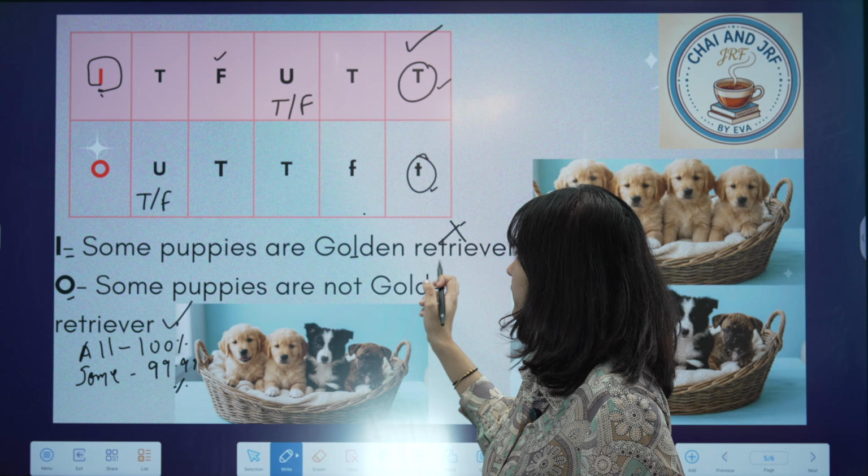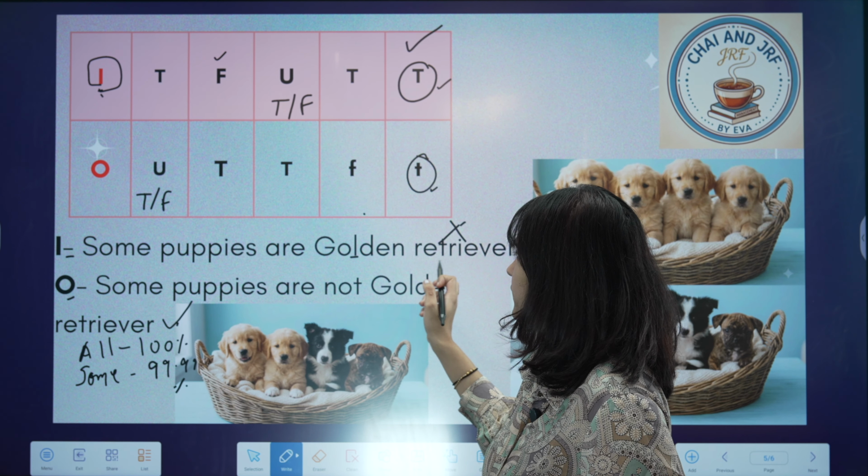So now how can we say that some puppies are not golden retriever? It is already contradicting itself, so it will be termed as false. Why? Because we already have some puppies as golden retriever in the basket. So how can you say that some puppies are not golden retriever? Go through the video again if you are getting confused.